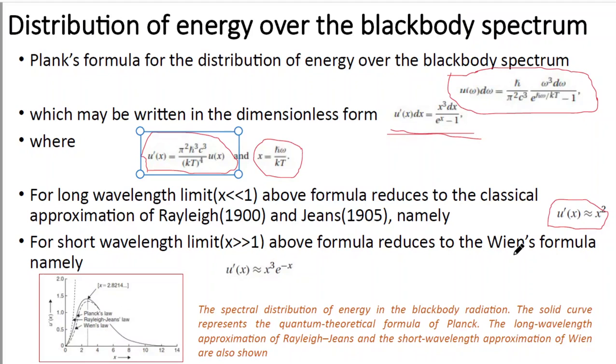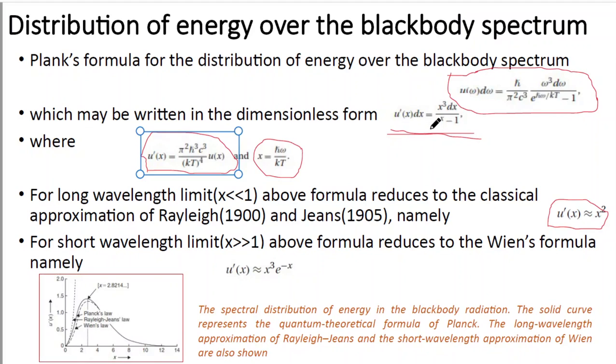So this is the approximation we obtain in the Rayleigh-Jeans formalism. In the Rayleigh-Jeans case, that is for the long wavelength limit, Planck's formula reduces to u'(x) proportional to x square. And for the short wavelength limit, the value of x will be very high, that is x is very much greater than 1. In that case the value of e to the power x will be much higher than 1, so we can neglect the term 1. So e to the power x minus 1 will be almost equal to e to the power x only.